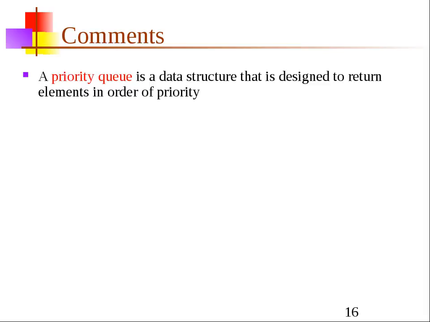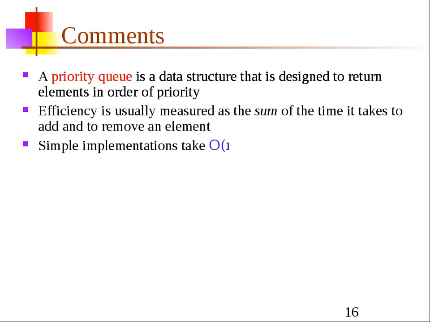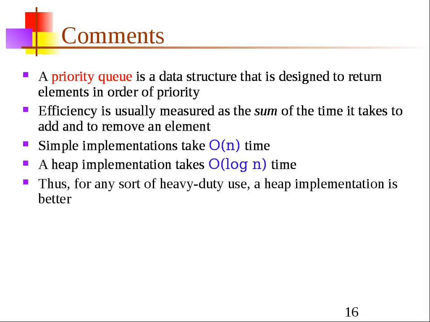All right, comments. Let's see what the author of the slide says. Priority queue is a data structure that's designed to return elements in order of priority. Great. Efficiency is usually measured, blah blah blah. Simple implementations are terrible. A heap implementation is far better. Thus, for any sort of heavy-duty use, a heap implementation is better. That's an opinion. What? It's an opinion. Simple implementations are O of n, heap is O of log n. Yeah, and we've shown that log n is superior, aka better.